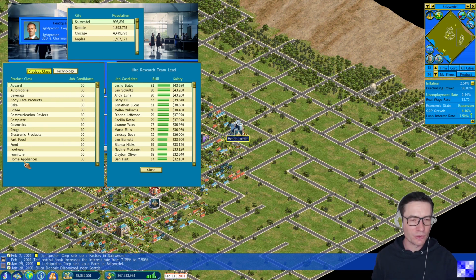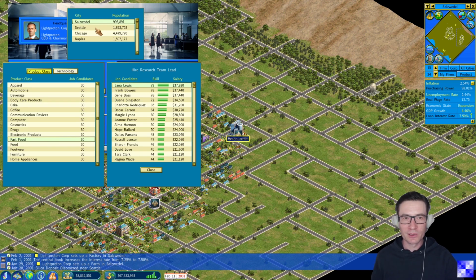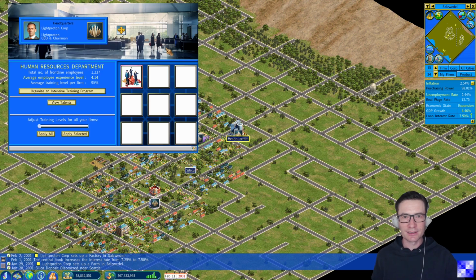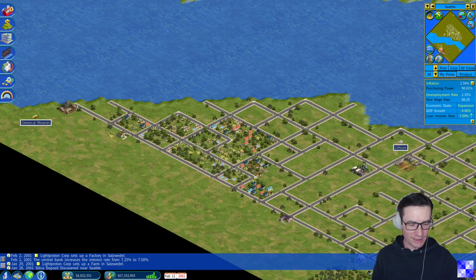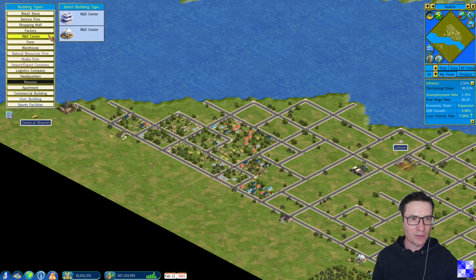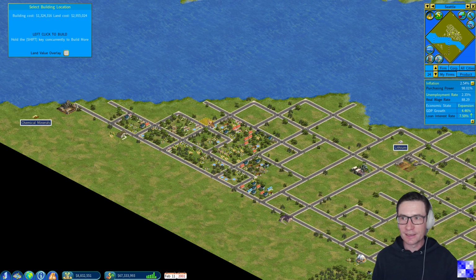We will navigate to our headquarters. Here in the human resources department, we can check for fast food and in the different cities, the skills of those who are available on the open job market. And obviously, after navigating through all of the cities, Seattle is the best place to set up our first R&D center. We will go to Seattle, go to the suburban area and set up our first R&D center in Seattle.